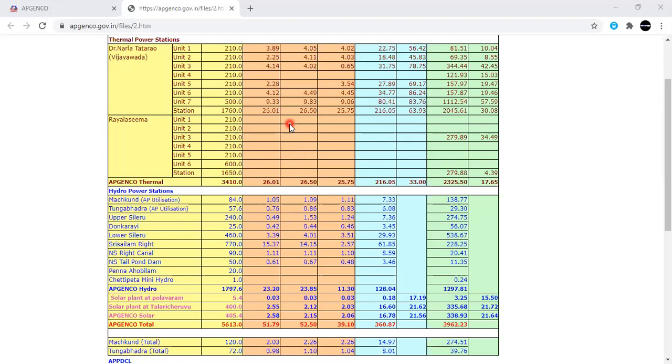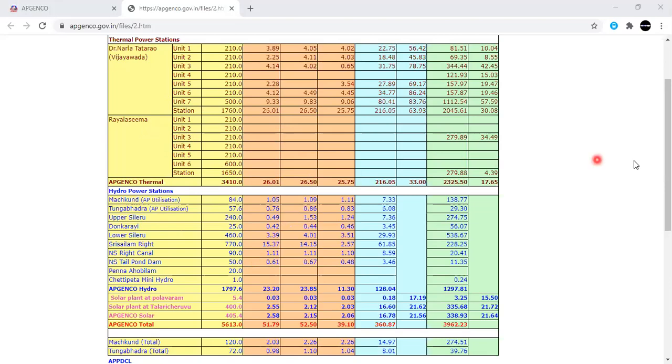So the most important understanding point here is that we need to operate hydel power plants along with the thermal power plants in order to minimize the total fuel cost. Nowadays, we have plenty of water. Water is there. So that's why we can operate our hydropower plants. Okay, no need to operate our thermal power plants.